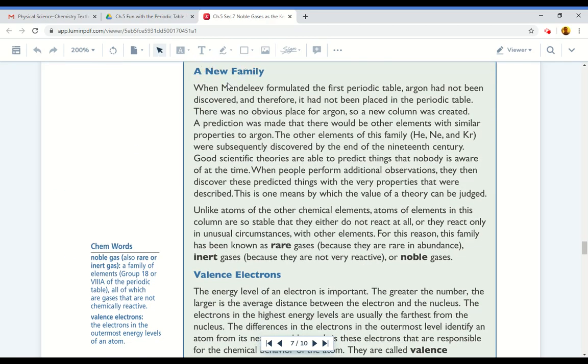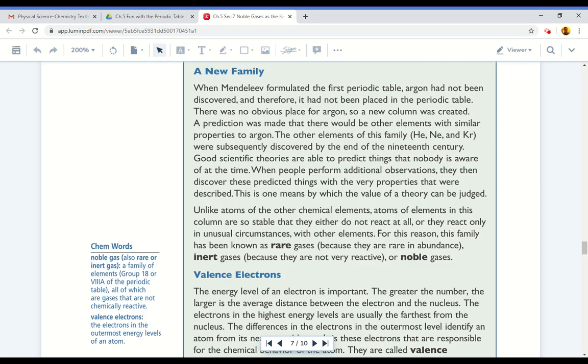A new family. When Mendeleev formulated the first periodic table, argon had not been discovered, and therefore it had not been placed in the periodic table. There was no obvious place for argon, so a new column was created. A prediction was made that there would be other elements with similar properties to argon. The other elements of this family were subsequently discovered by the end of the 19th century.